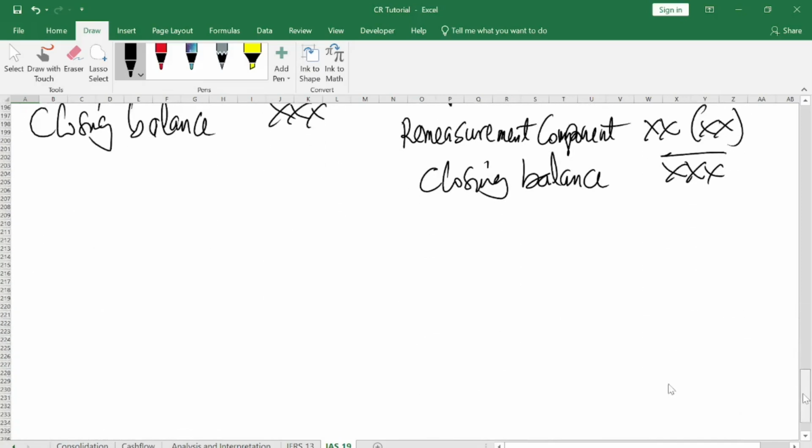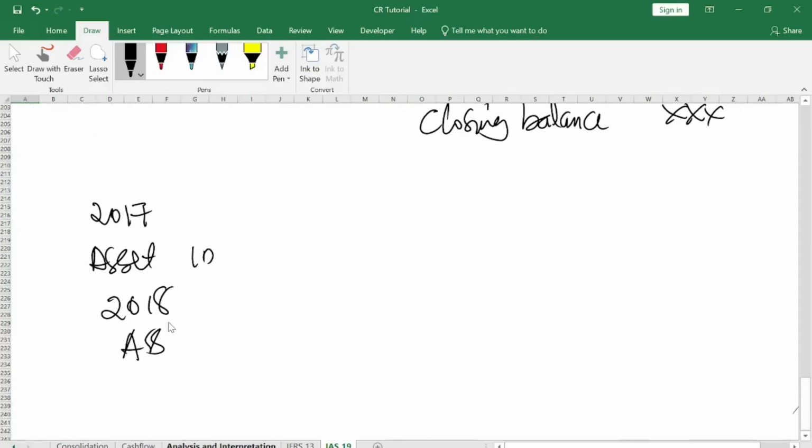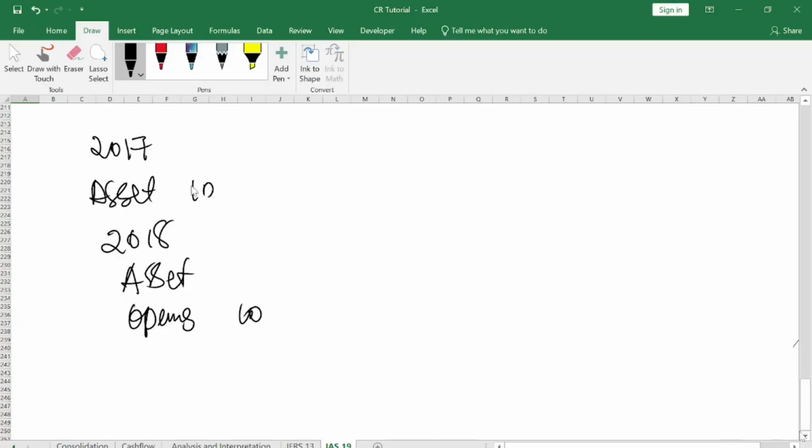Maybe in 2017 you have an asset amount of maybe 10. When you come to 2018, that becomes your opening balance in 2018. So that's why you see opening balance there. So you have to bring the 10. This particular 10 would be in the asset from the previous year.